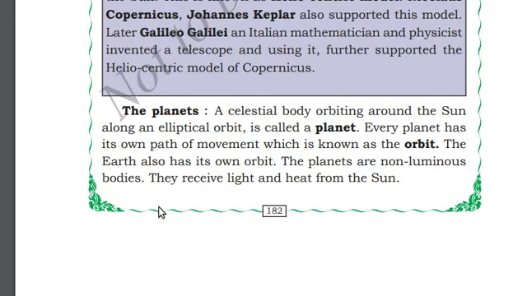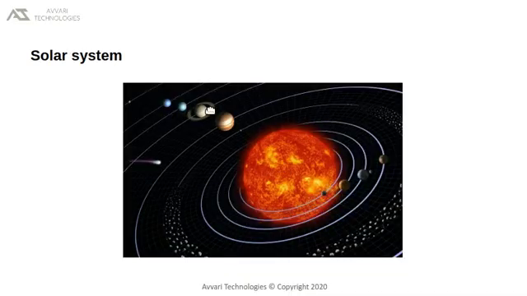Planets. Every planet around the Sun revolves around the Sun. You can see every planet such as Mercury, Venus, Earth, Mars, Jupiter and so many other planets revolve around the Sun in an elliptical path. You can think of an elliptical path as a circle which is squeezed.